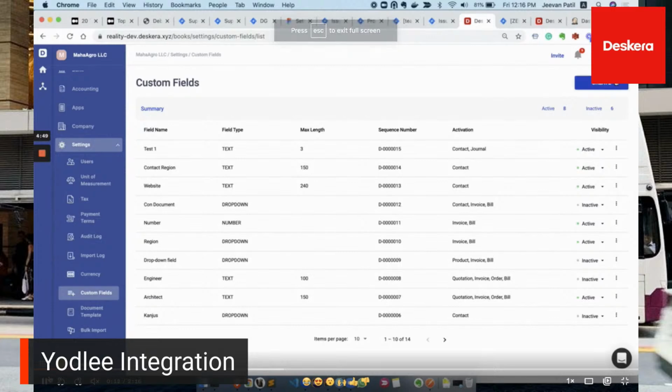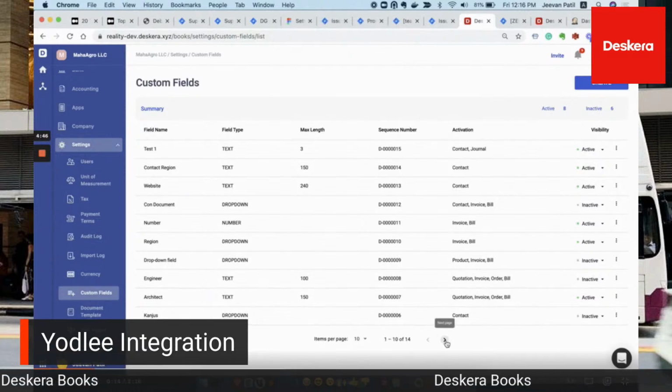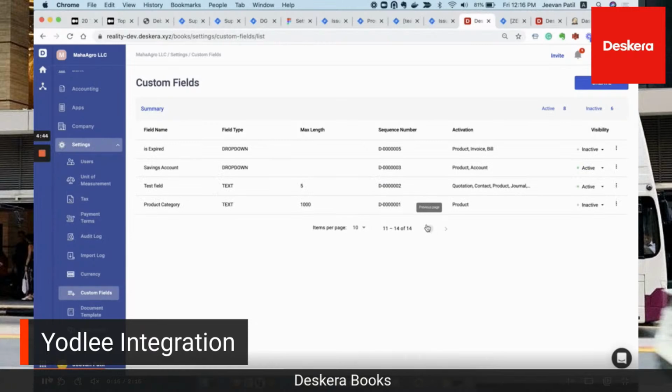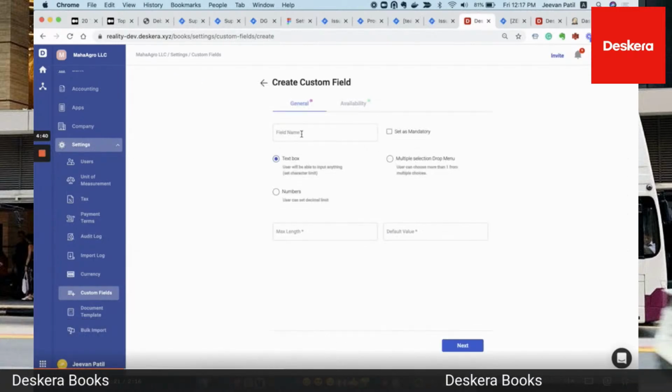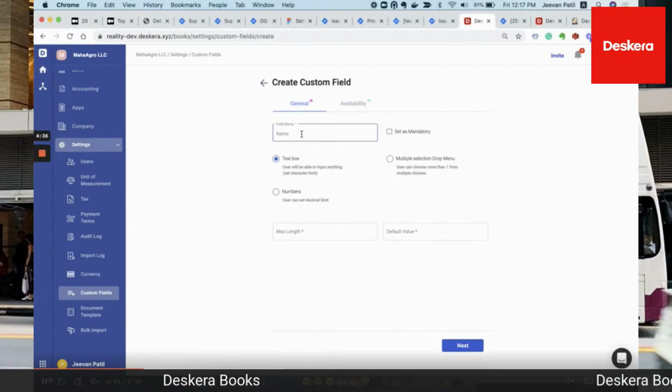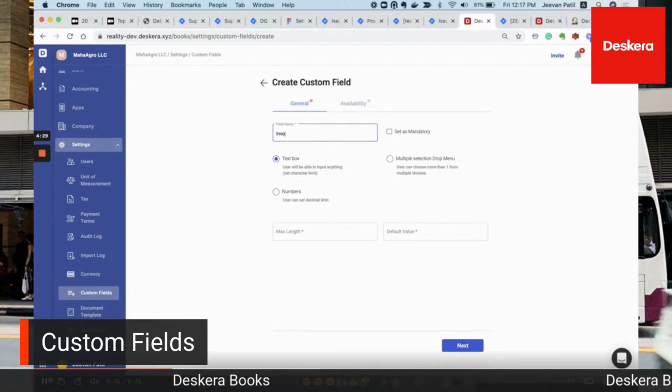So inside here, let's go click create. You can see the 14 here that they have already created. 8 active, 6 inactive, and you can see the new screen here. So this is what's changed. You can see the name of the field. So you can put in the field name. You can see the text box, multiple select, drop-down menu, numbers, max length, and default. So text, of course, we have max length and our default.